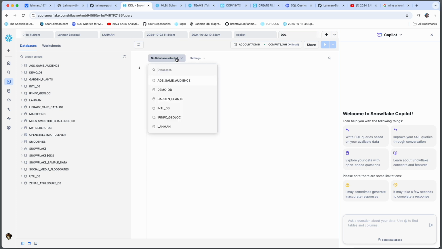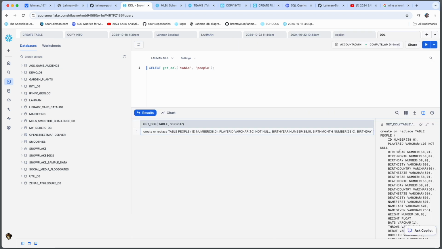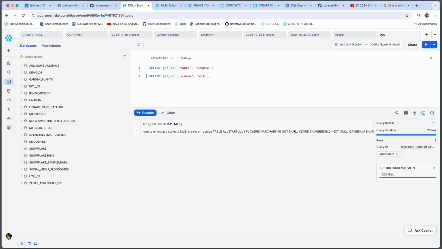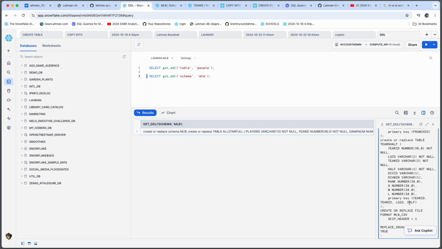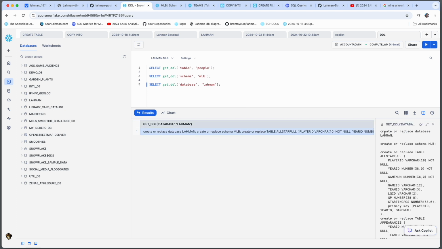As mentioned earlier, I'm going to export the DDL and post it to my GitHub. I'll link that in the description below. But Snowflake makes it very easy to get to it. The GET_DDL function could take a variety of arguments: table level, schema level, database level, depending on what you want to export. For what I'll post on GitHub, it'll be at the database level, so you'll get a